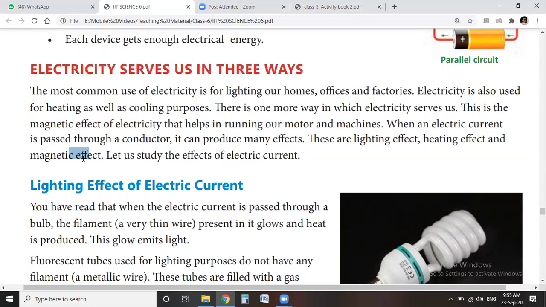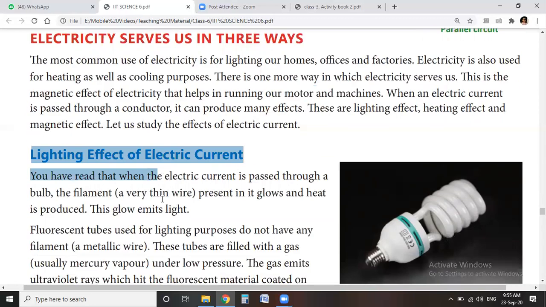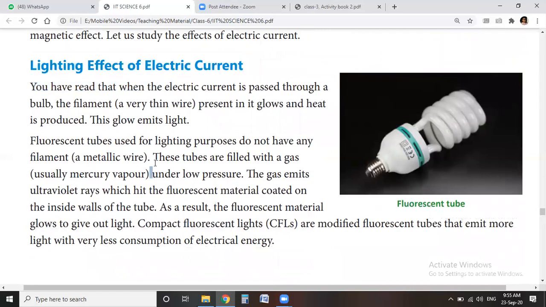Let's discuss the first one, the lighting effect of electric current. When the electric current is passed through a bulb in our homes, it passes through the filament, a thin wire present in the bulb. It glows and also produces heat, and this glow emits light, which we use to see objects.